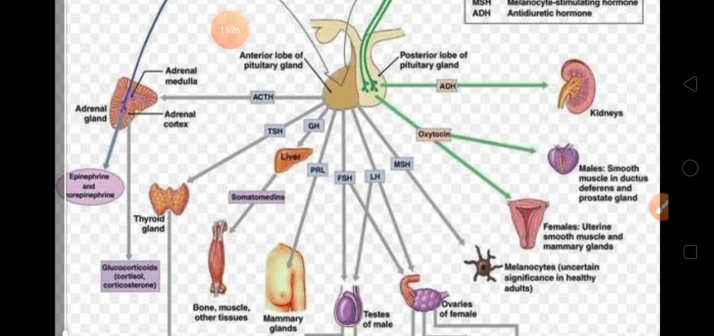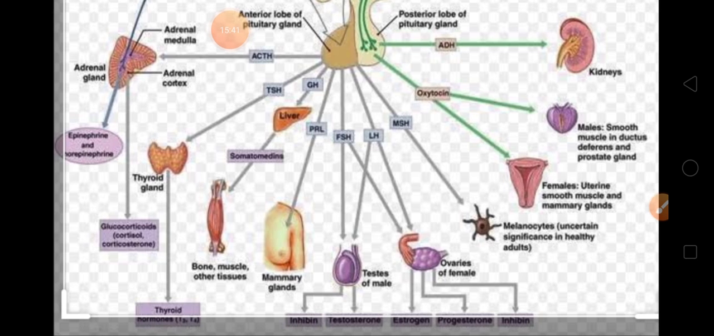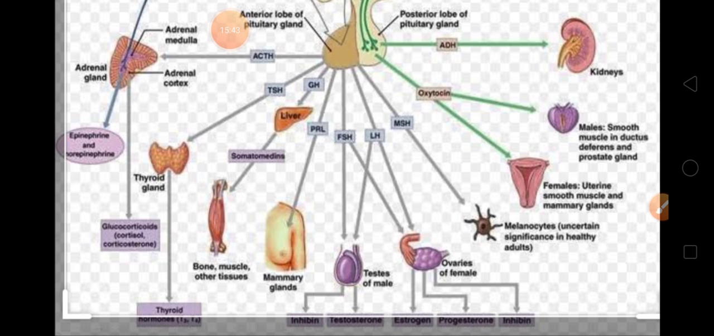Next hormone is TSH, thyroid gland. This we have done, no need to repeat it. Then GH, that is growth hormone. That will be released in the liver, and they will release the hormones where your bones and muscles will be increasing. Then PRL, that is prolactin, it will activate the mammary gland for the secretion of milk.